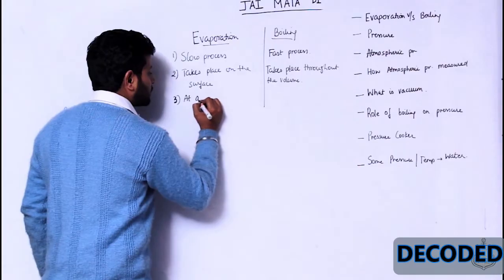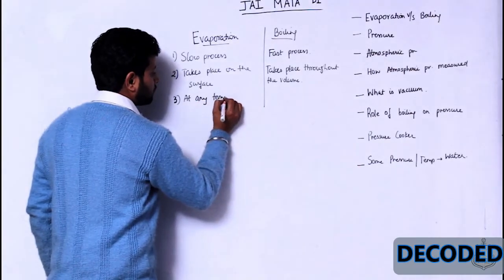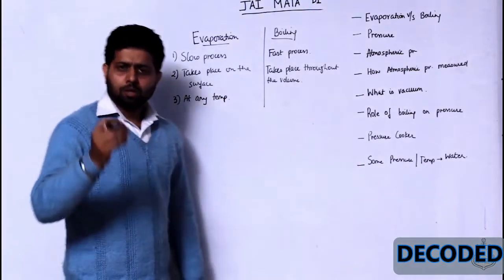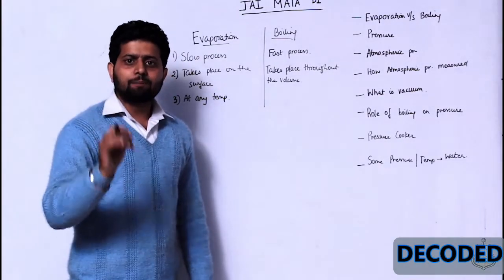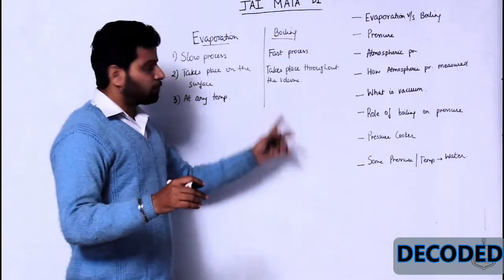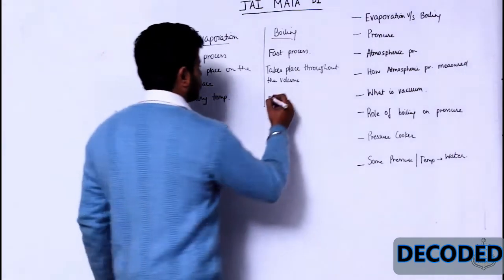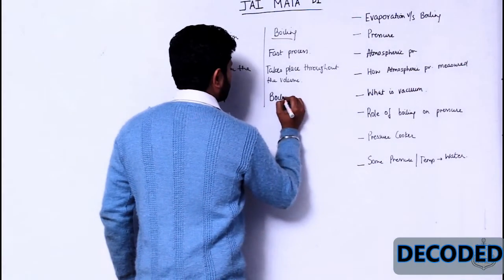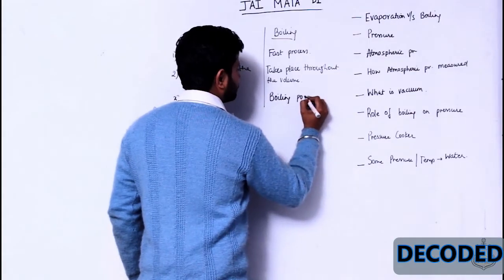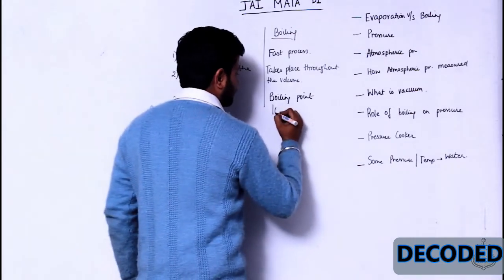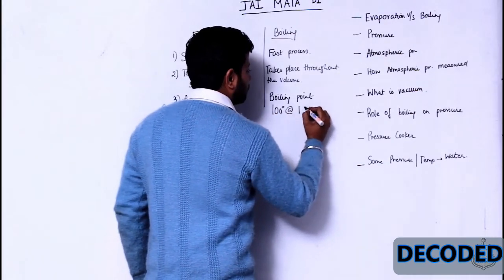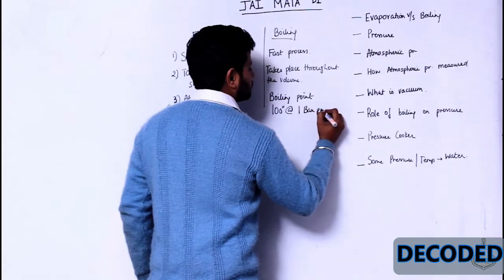Third, evaporation takes place at any temperature. 20 degrees centigrade temperature है बाहर का, 10 degrees है, 5 degrees है, still evaporation takes place. But when I talk about boiling, it takes place at a fixed temperature, and that is boiling point. In case of water, it is 100 degrees centigrade at 1 bar pressure.